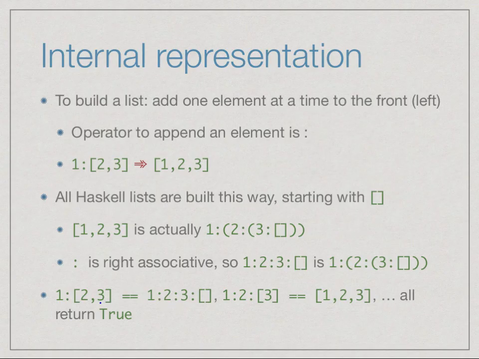So if I try to ask the interpreter whether this is equal to that, so this, remember, is our equality check, then it will return true. Similarly, if I say 1 colon 2 colon and the list 3, this will be equal to 1 comma 2 comma 3 and so on. Okay? So whenever we write these, we should remember that the way we write it doesn't change the fact that all of these forms are internally this form. Right? So internally, the only form that matters is the form 1 colon 2 colon 3 colon empty list. Right? How we write it is flexible.